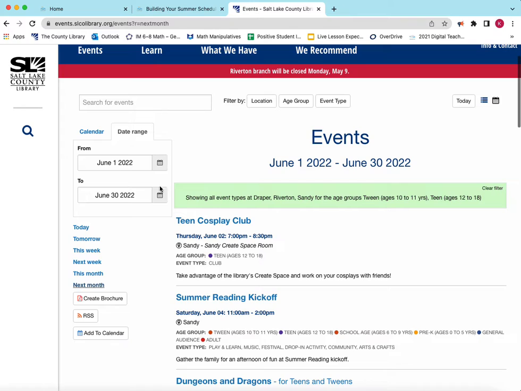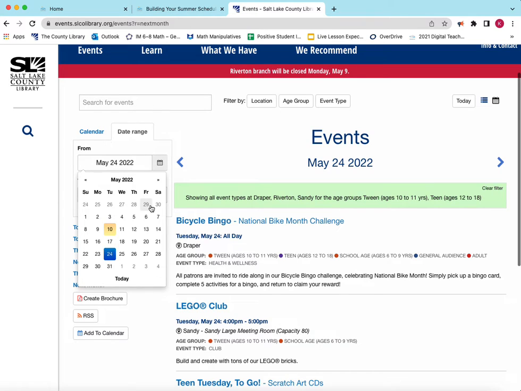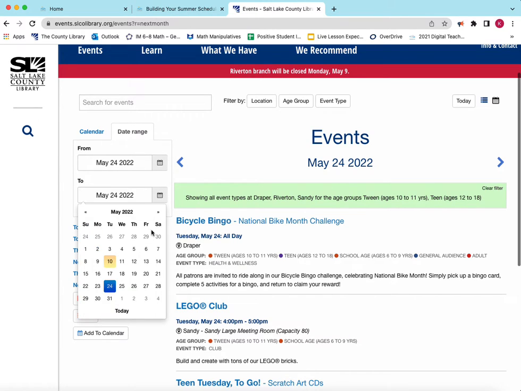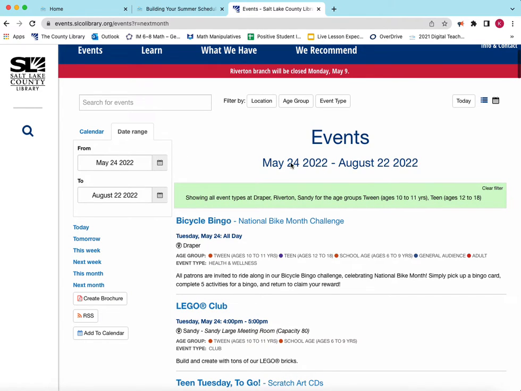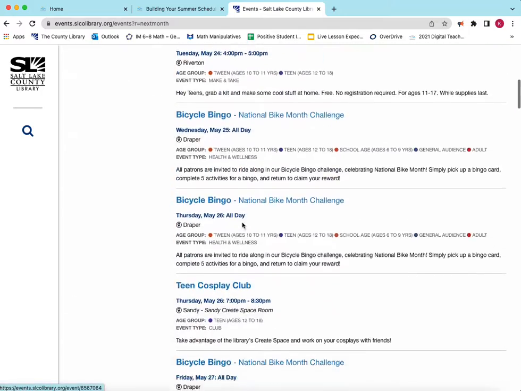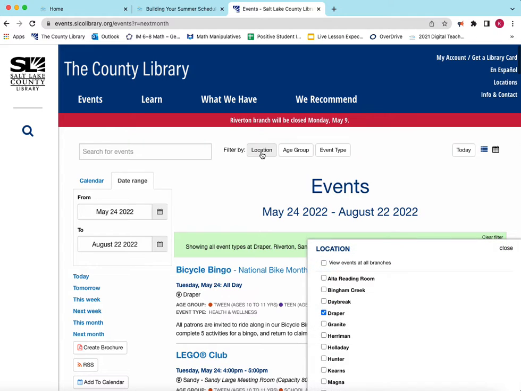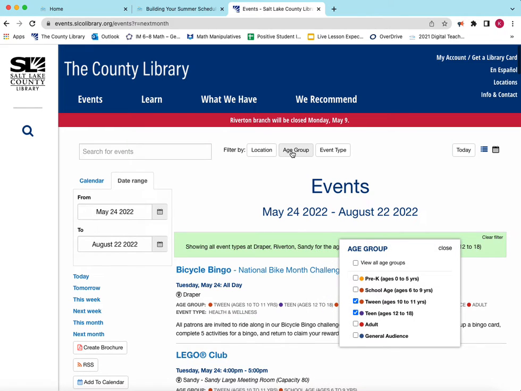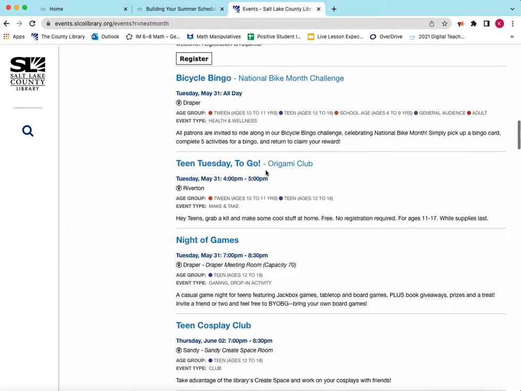You'll notice you can also change it. So if you wanted to look at the whole summer, from May 24th, the last day that you have assignments due, through the start of next school year, which I don't know for sure when it starts, but it's usually somewhere around here, you could adjust those dates, and then you'll have all of the dates, May 24th through August 22nd, and you can see all of the summer activities at the locations you selected and for the age group you selected. And then you can pick some activities that you would be interested in that you could add to your calendar.